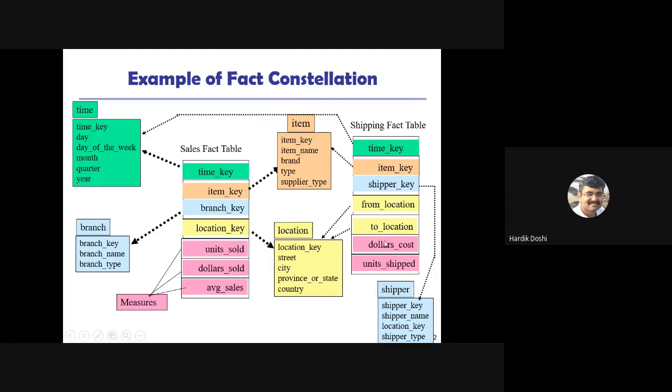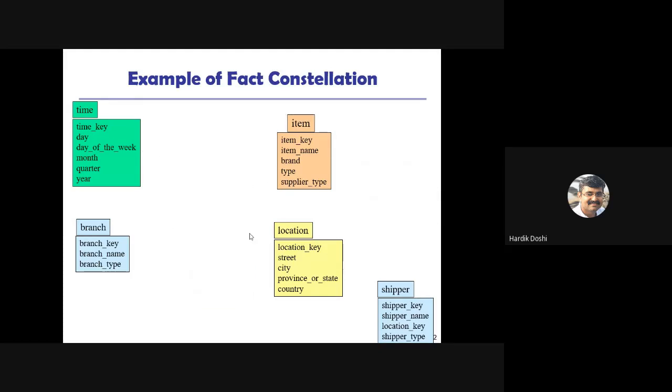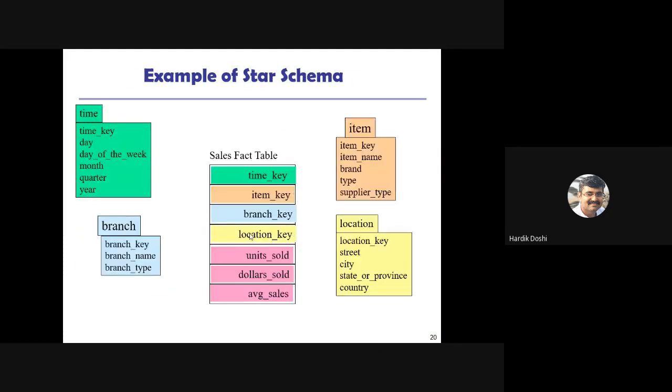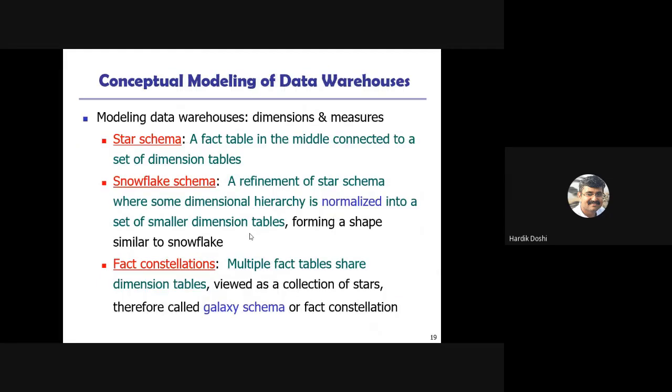This is termed a fact constellation. So there are three types of schema: the first is the star schema, the second is the snowflake schema, and the third is the fact constellation.